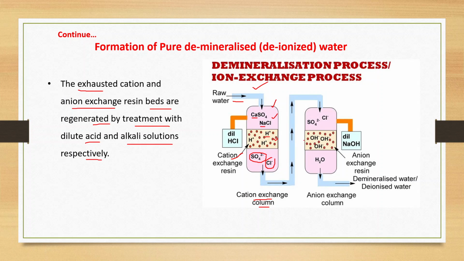When this acidic water is passed to the anion exchange column, these anions SO4 2- and Cl- ions are exchanged by this OH- ion. So when H+ from this and OH- from this react, we will get H2O, that is demineralized water or de-ionized water. This dilute HCl is used to regenerate the cation exchange resin, and this dilute NaOH is used for the regeneration of the anion exchange resin.